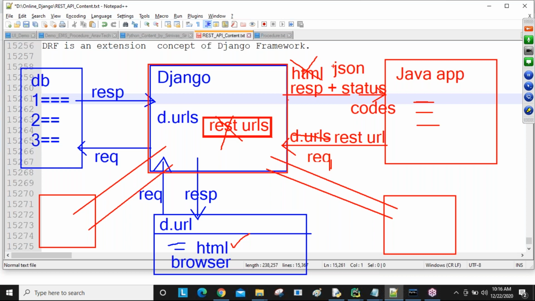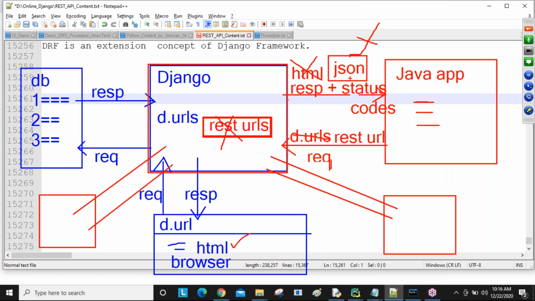So blindly remember one point, guys. We are the REST API developer for our Django. The API developer's primary goal is to always return the response in the form of JSON. Then JSON data can be understood by other applications. If you are not generating JSON, other applications cannot take this data, and app communication is not possible.